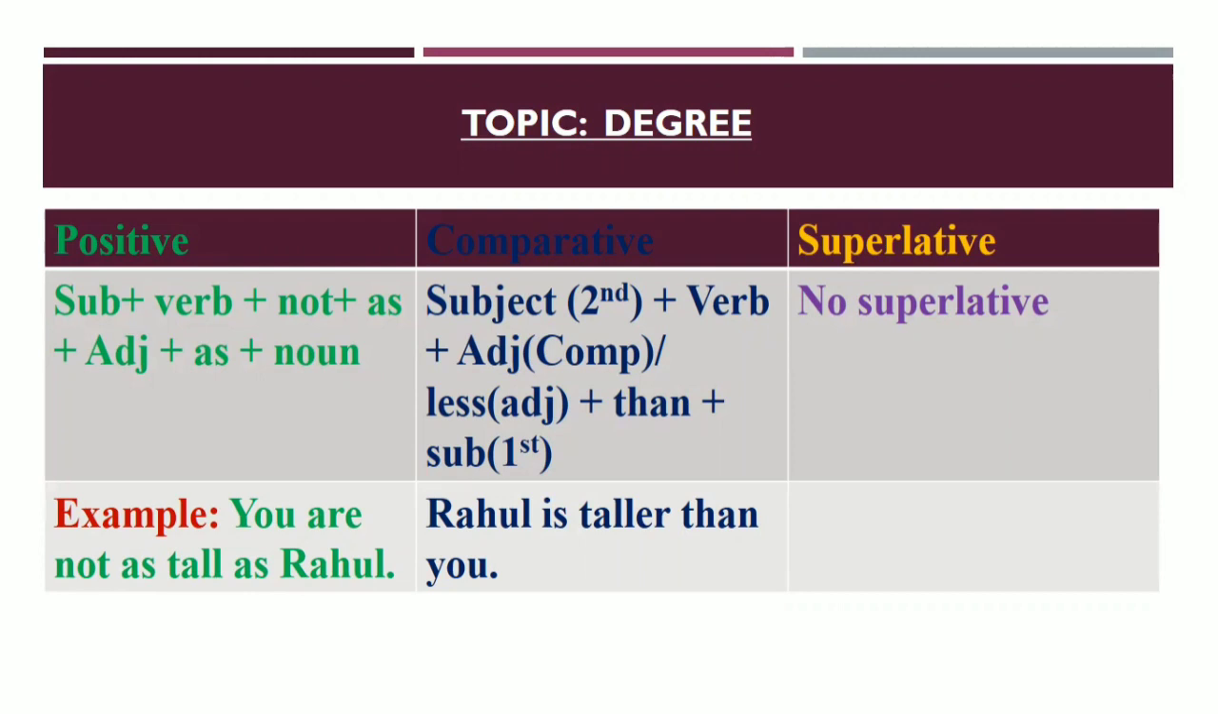So now look at the example of the positive degree. Okay, dear learners, here you are not as tall as Rahul. So here second subject, you know, Rahul. Okay, so in case of comparative degree, Rahul will be used at the outset of the sentence. So here Rahul is taller than you. Rahul is taller than you. Okay, dear learners, now we are going to learn another rule.